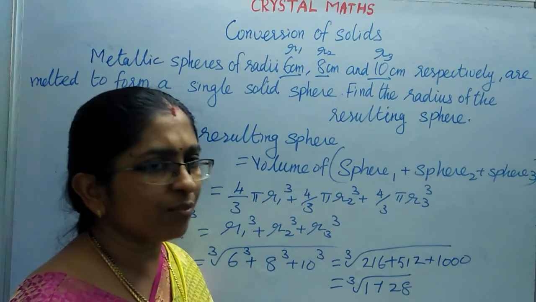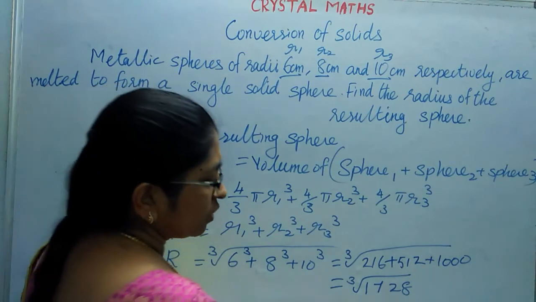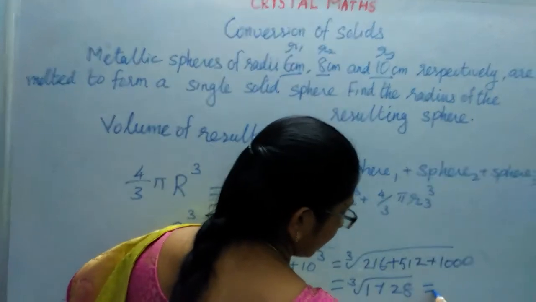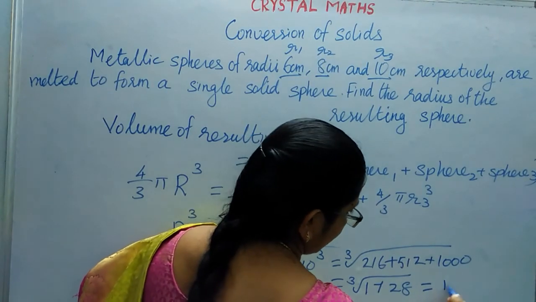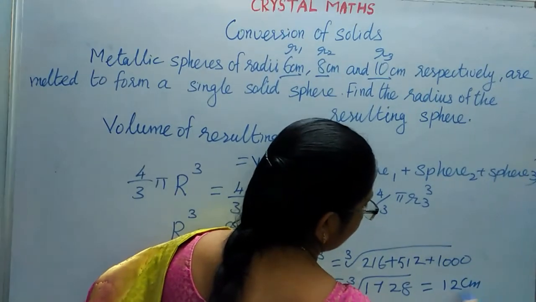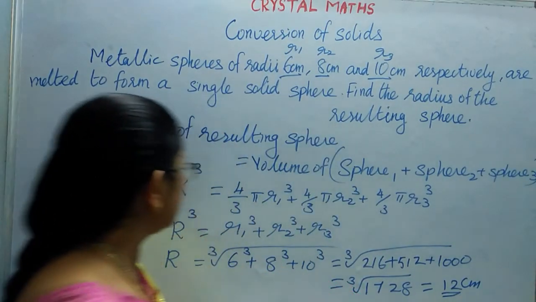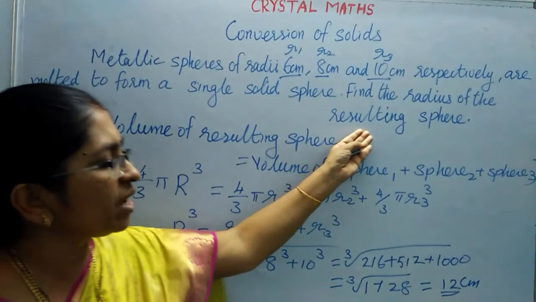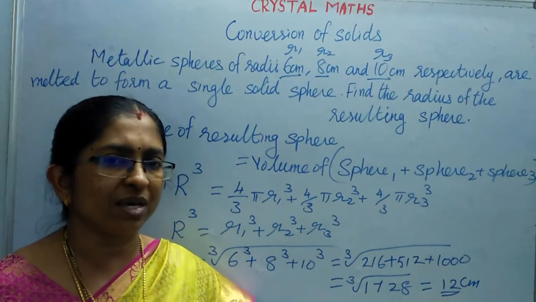Already I posted in my videos how to find the cube root in an easy way. I'll give the link in my description box. Using that, I found the answer as 12. The unit is centimeter. So the radius of the resulting sphere will be equal to 12 centimeters.